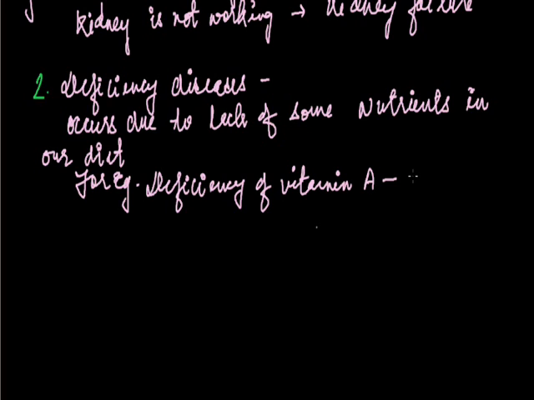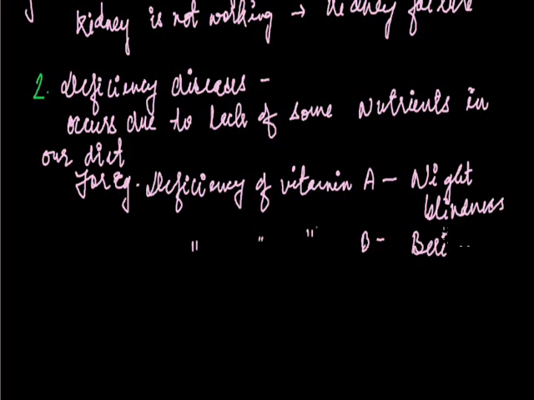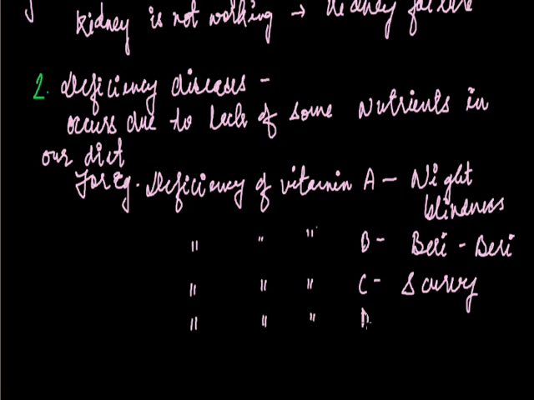We will have night blindness. And if we have deficiency of vitamin B, we'll have beriberi. And if we have deficiency of vitamin C, we will have scurvy. And if we have deficiency of vitamin D, we have rickets.